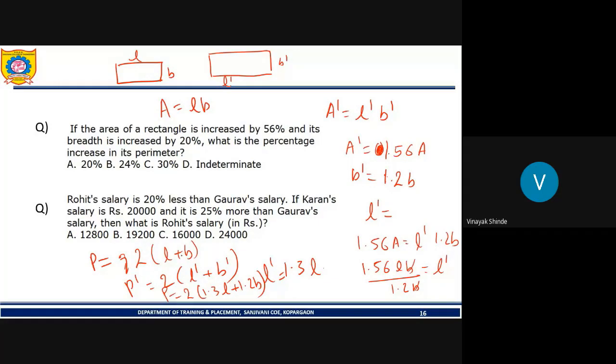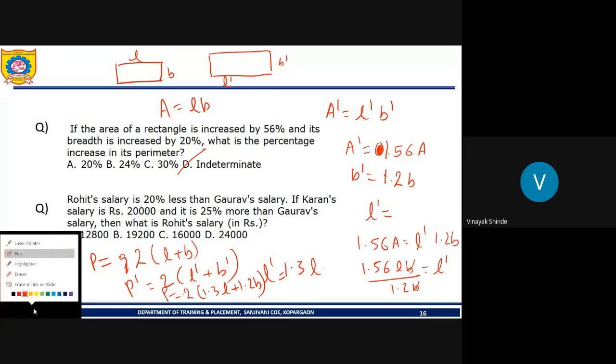But do we know the values of L and B? No, we have simply this equation: 2 into 1.3 L plus 1.2 B. So can we make out the increase in perimeter? No. So the answer is option D, indeterminate. Now solve the next question. All of you, if you want, you can note down the solution.